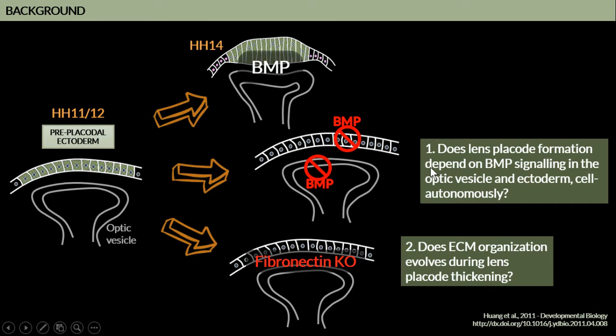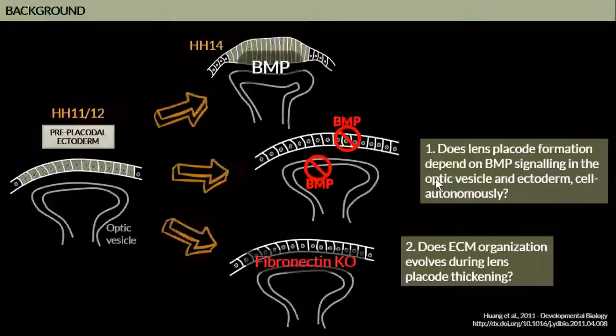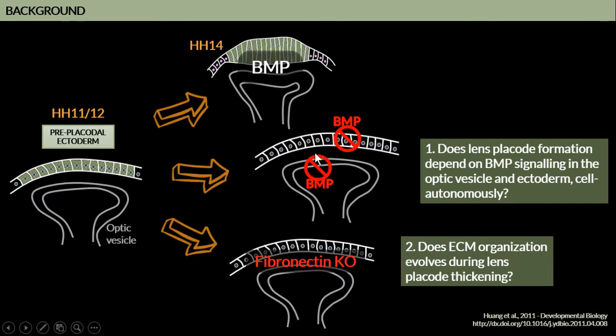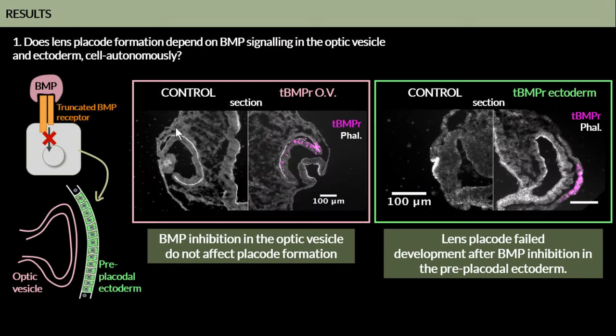So our first question is if the BMP signaling is necessary separately in the ectoderm or in the optic vesicle or in both tissues. Secondly, the fibronectin in the extracellular matrix of the optic region is also important to the lens placode formation, and it suggests that the extracellular matrix is important for the early lens morphogenesis. So our second question is if the extracellular matrix evolves during the lens placode thickening.